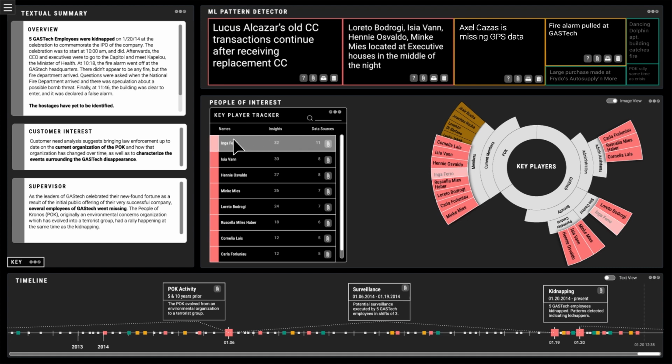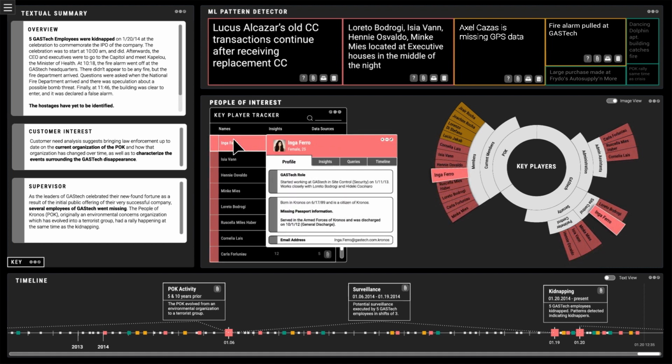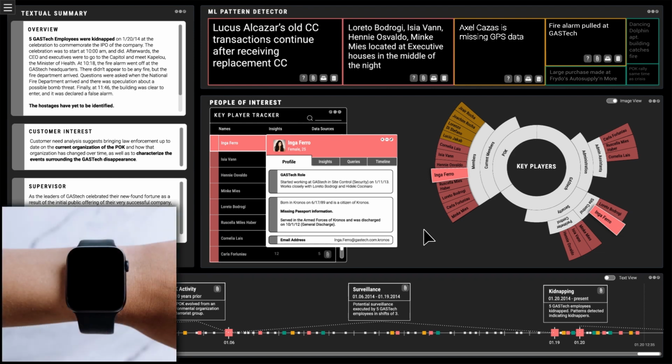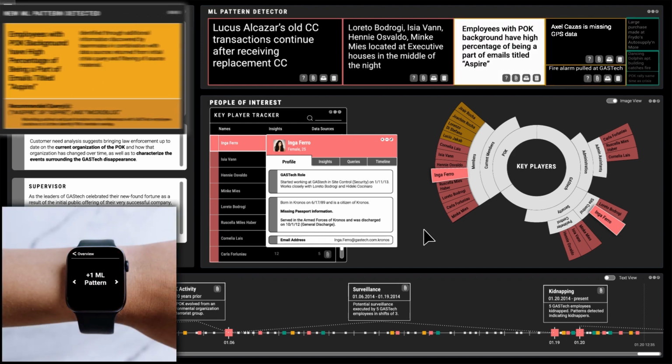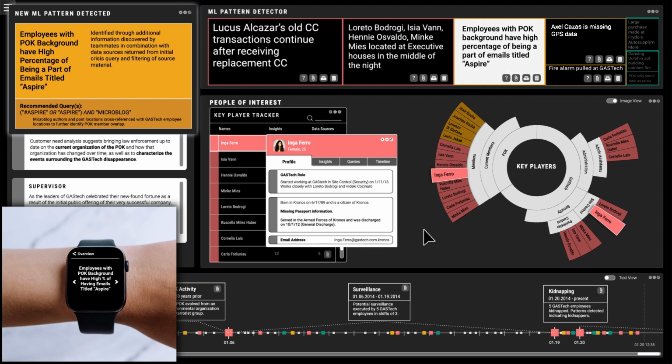She investigates Inga Farrow, the first person suggested in the key player tracker, determined by customer interest analysis. She briefly scans details concerning Inga, noting that she works in site control security for gas tech and is a POK member. While carefully reviewing Inga, Naya receives a medium priority watch notification. This notifies her of a newly detected ML pattern while allowing her to finish her review.